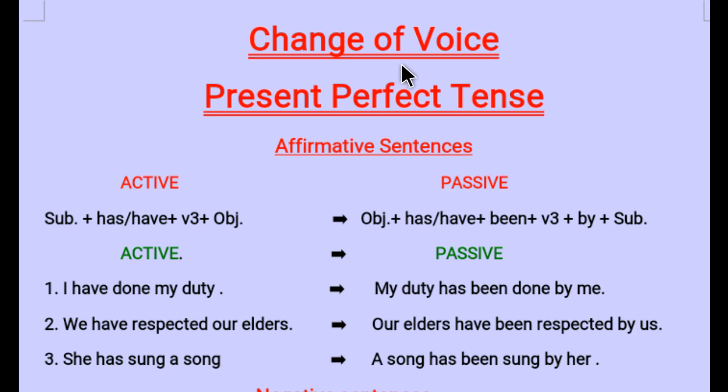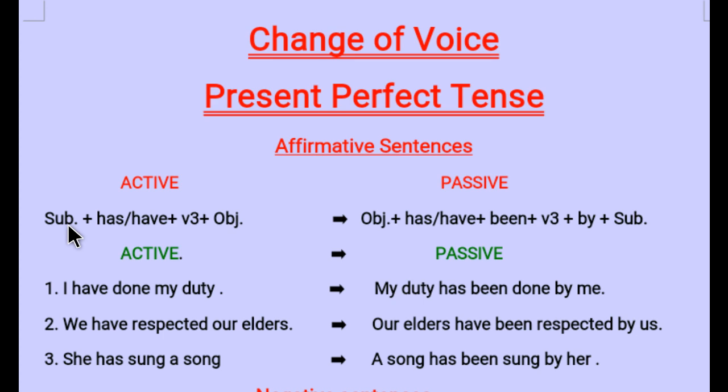So, we were doing change of voice and we have covered its continuous tenses. Now, for today, we are going to learn how to change the voice of a present perfect tense. So, first of all, let's talk about the affirmative sentences. Affirmative means positive sentences. What are the rules of active sentence?